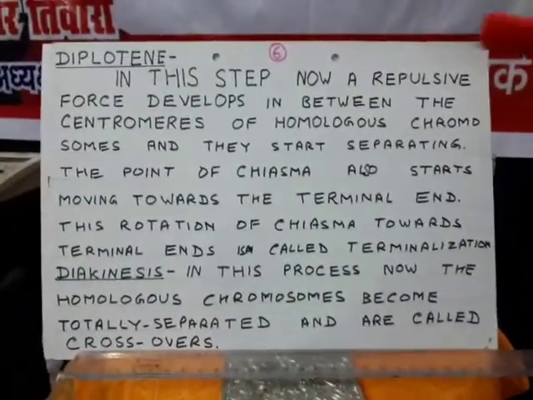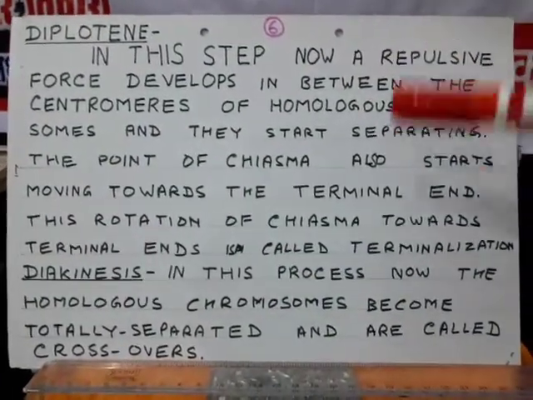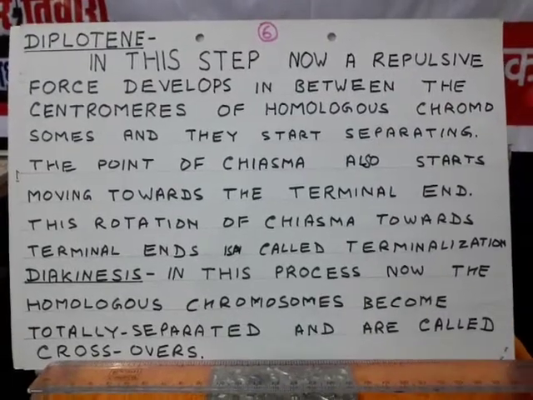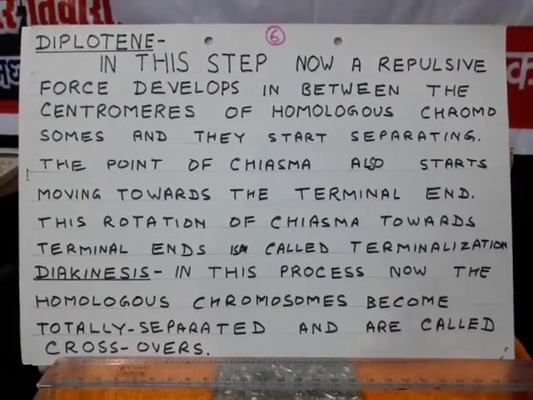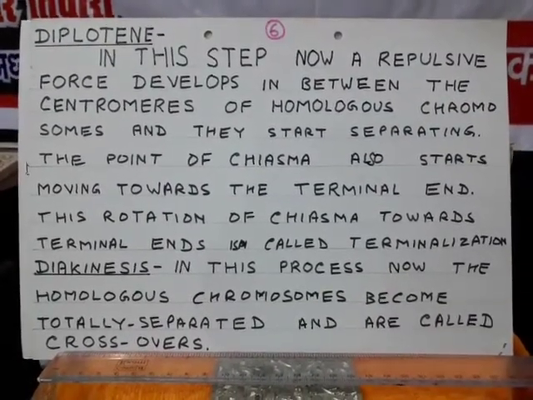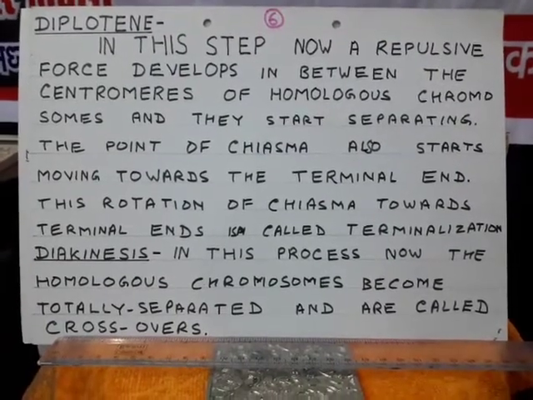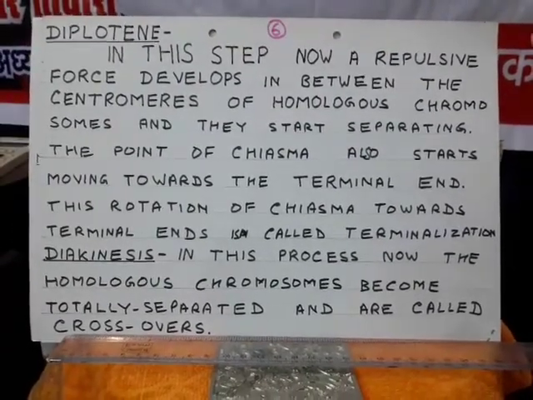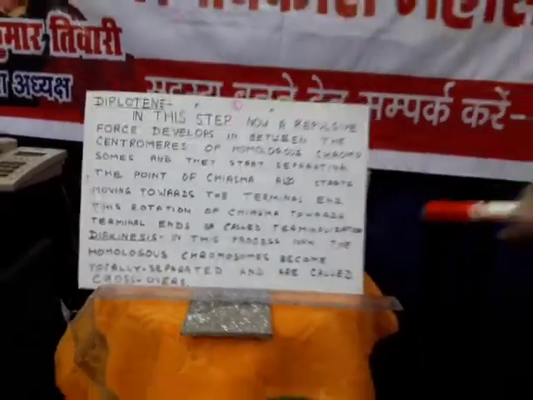So in diplotene stage, in this step, now a repulsive force develops in between the centromeres of homologous chromosomes and they start separating. The point of chiasma also starts moving towards the terminal end. This movement of chiasma towards terminal ends is called terminalization.